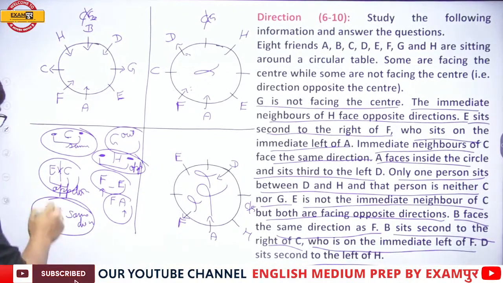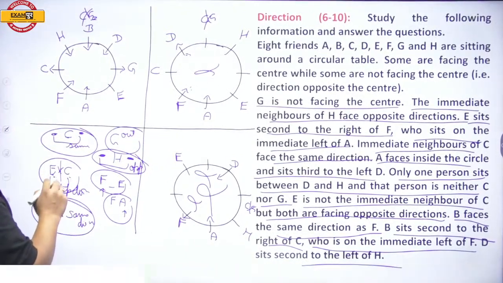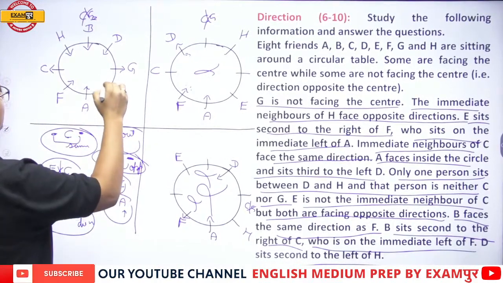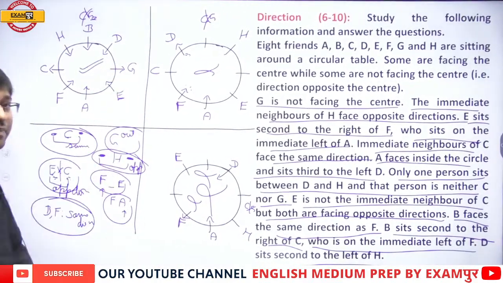E and C face opposite directions. So C outward, so E inward. So this is the correct diagram.